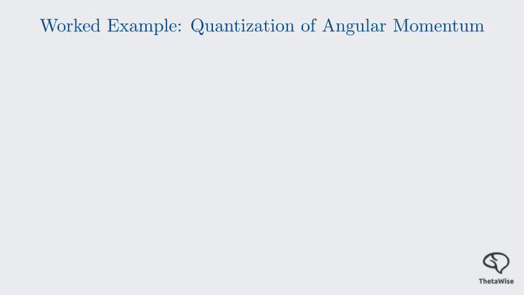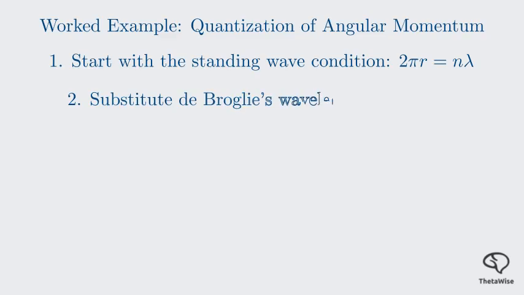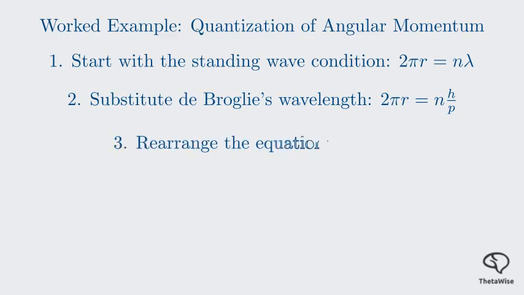Let's put this into practice with a worked example. We can use the standing wave condition to rederive one of Bohr's key postulates. Let's start with our standing wave condition, and let's use de Broglie's equation. We can substitute the expression for wavelength into the condition. This gives us 2πr = nh/p. Now, let's rearrange this equation to solve for the momentum times the radius, pr. We get pr = nh/2π.